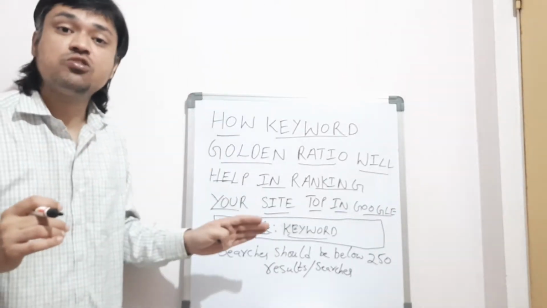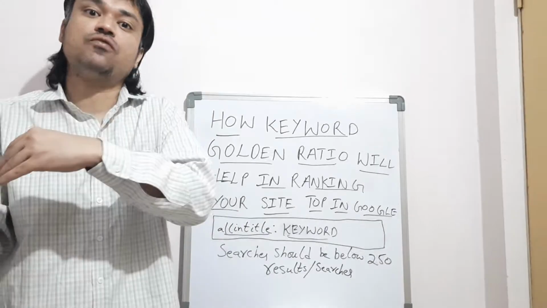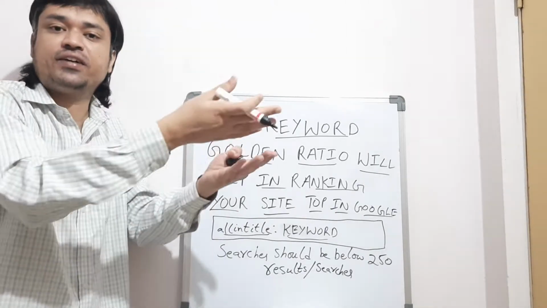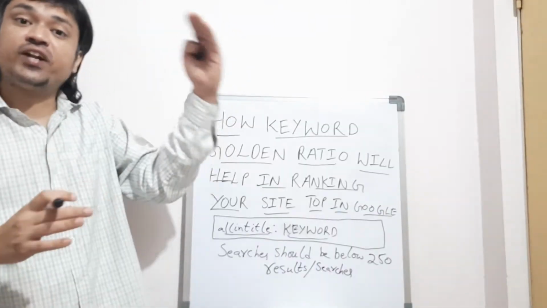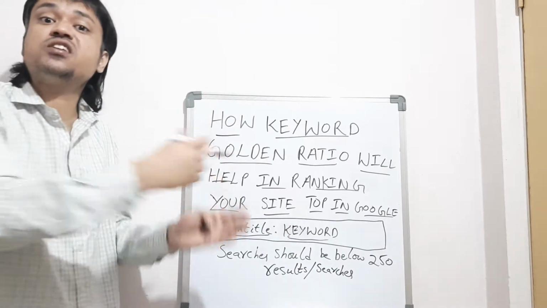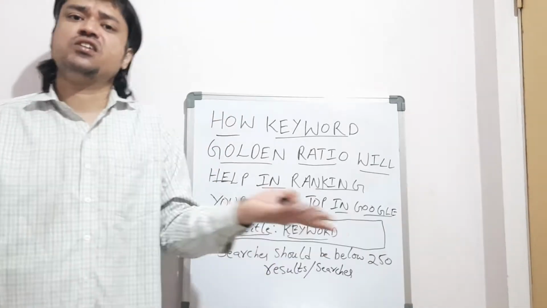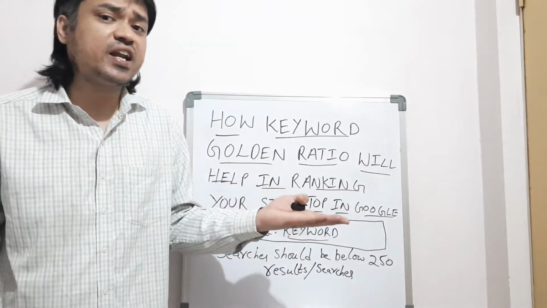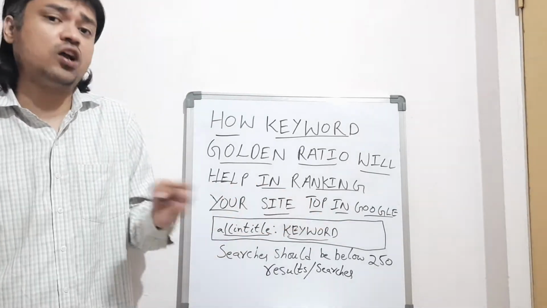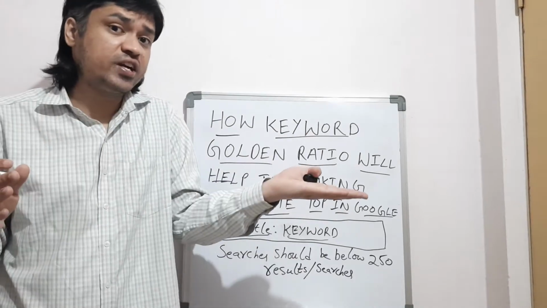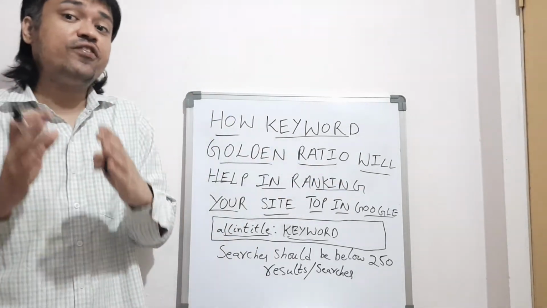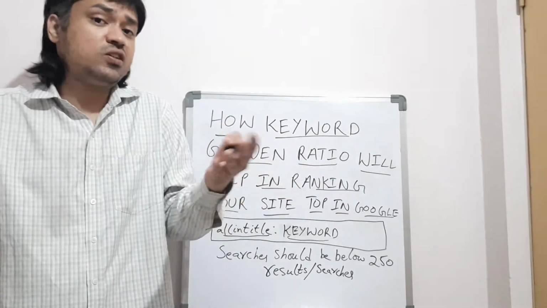How many results did you get? Suppose you find on the last page of Google 10, 15, 5, that is 15 results divided by how many searches are going on at present? We have seen 0 searches. So 15 divided by 0 is 0, and you can rank that particular website very easily. I already told you the first technique and this second technique. You get 15 divided by 0 is 0 automatically.